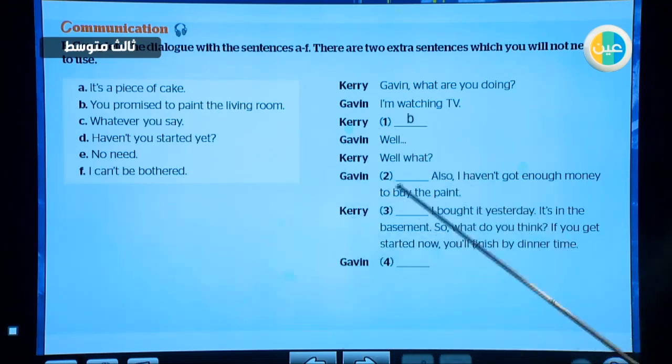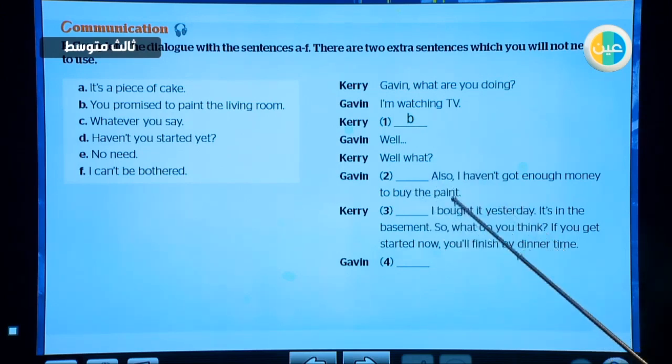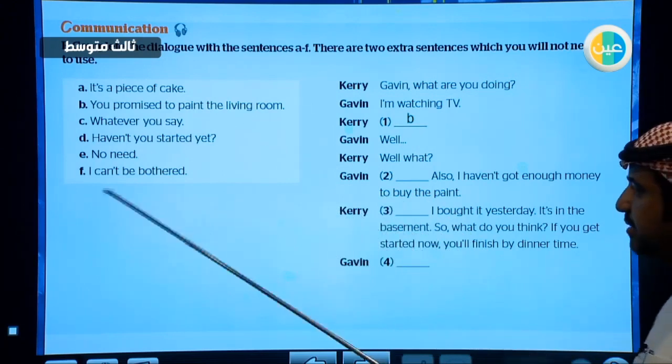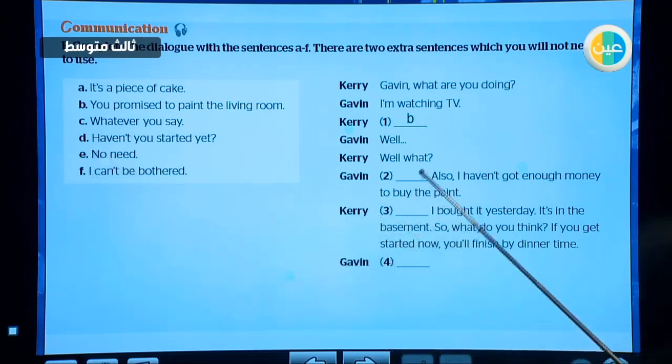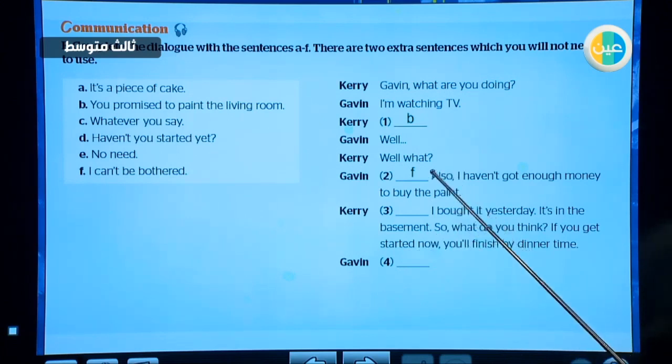Okay. Well, it seems that he didn't do that. So, yes, maybe he doesn't care. He would say, I can't be bothered. He doesn't want to spend time doing that. Yes, excellent. Number 3. So, I can't be bothered.